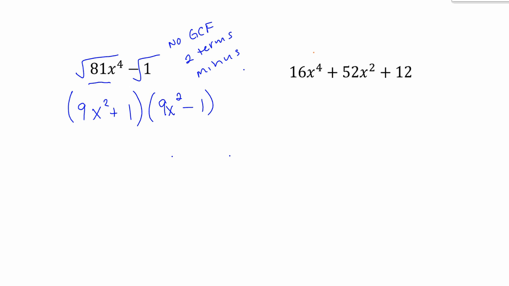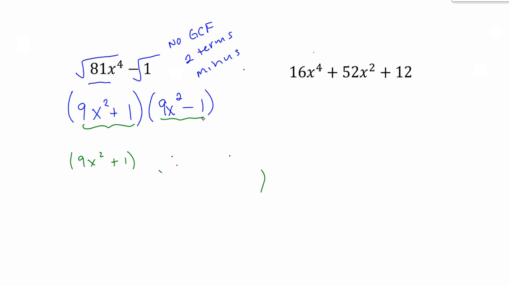Now I need to see if it factors further. Remember, that's always your last step. So looking at this guy right here, I've got two terms. Is there a minus in between? No. Okay, it's not the difference of squares. Is it cubed? No, it's x squared, so obviously it's not cubed, which means this guy is going to stay exactly as is.